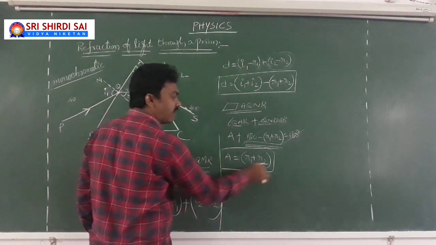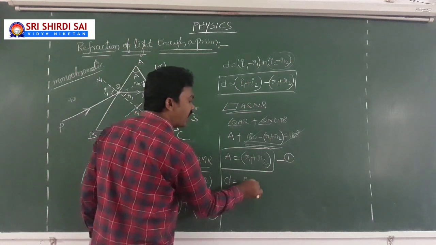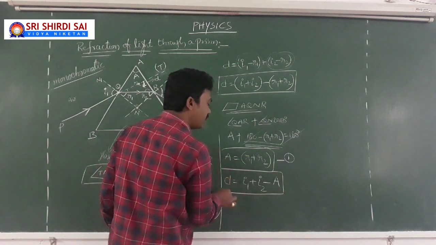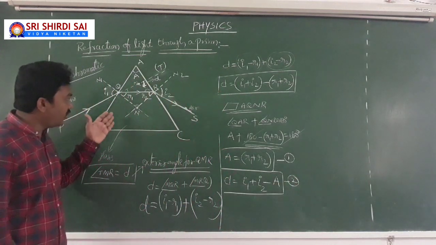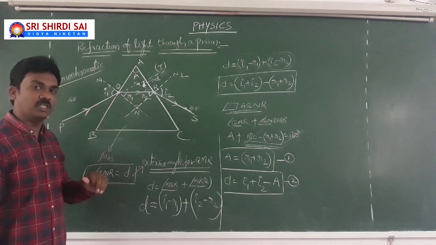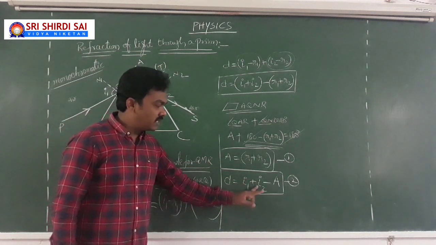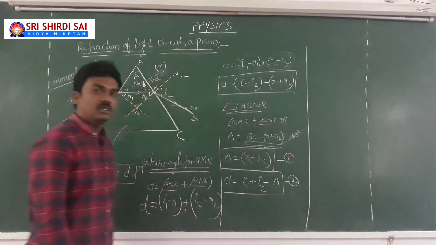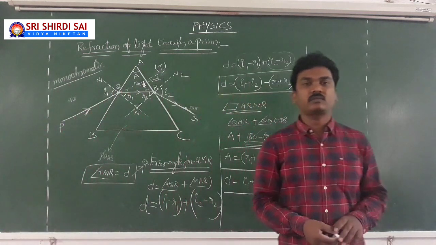So whenever you have A equal to R1 plus R2, take it as the first equation. Then the angle of deviation D equal to I1 plus I2 minus (R1 plus R2), which can be replaced with A. Take it as the second equation. So when light is refracting through a prism, if I1, R1 and I2, R2 are the angles of incidence and refraction, then A equal to R1 plus R2, and D equal to I1 plus I2 minus A. This is the basic mathematical knowledge that you need to learn about the refraction of light through a prism.